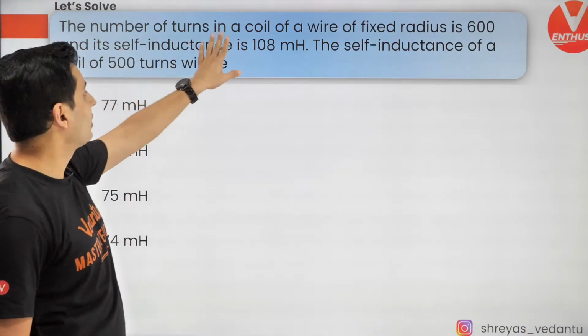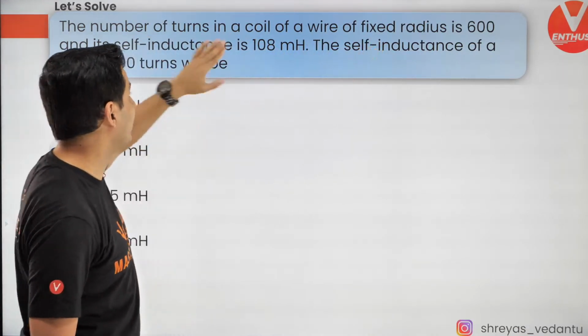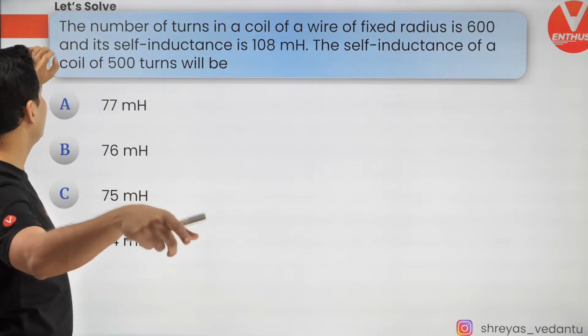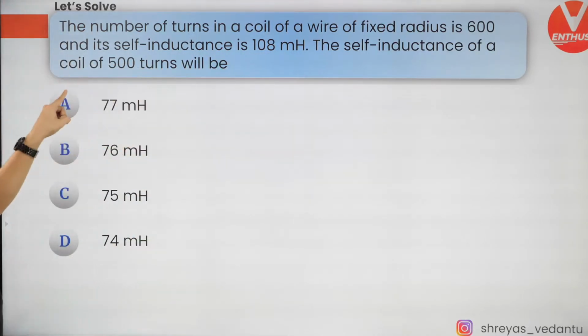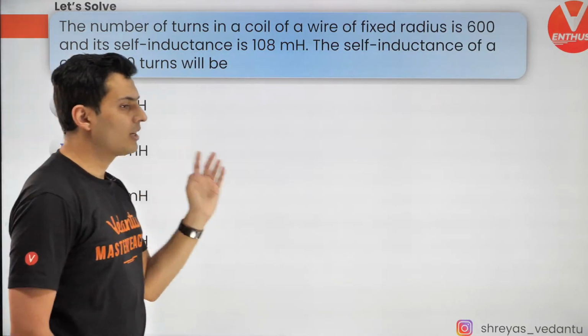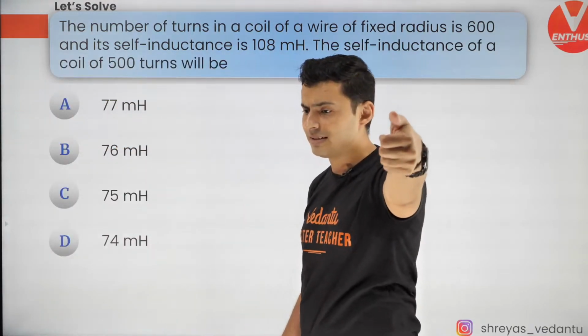The number of turns in a coil of a wire of a fixed radius is 600 and the self-inductance for that is 108. What is the self-inductance of a coil whose turns are 500? Let's see. If the turns are 500, then what is the self-inductance? You should know the formula of self-inductance.